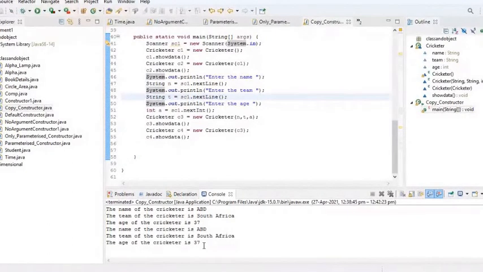So definitely I can say when to use a copy constructor: when we are copying the data members of one object into another object. In that case, we go for the copy constructor.